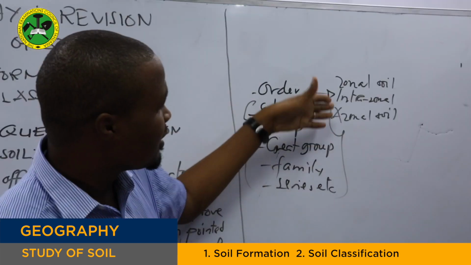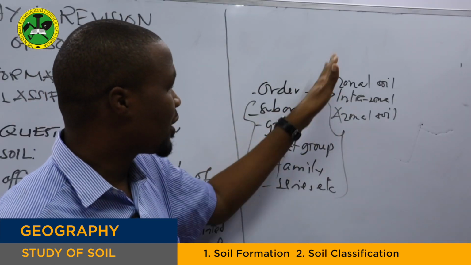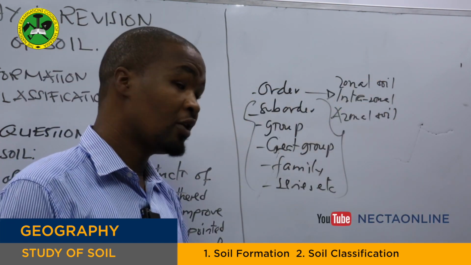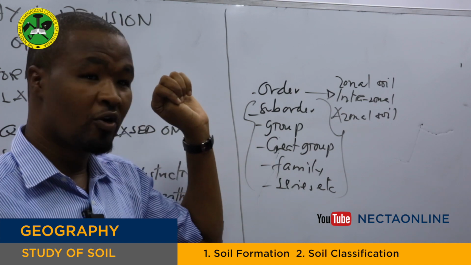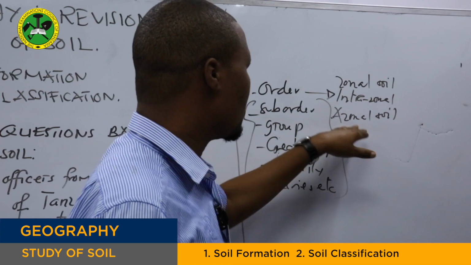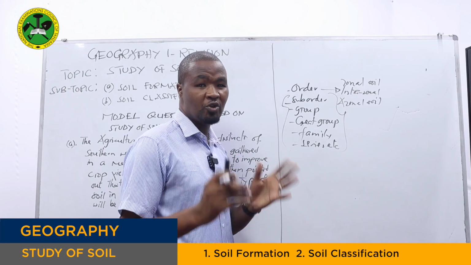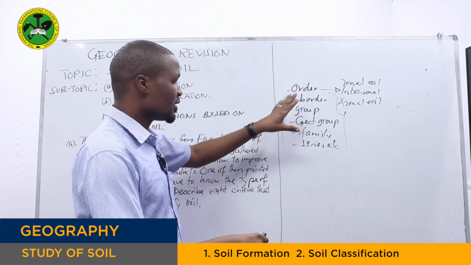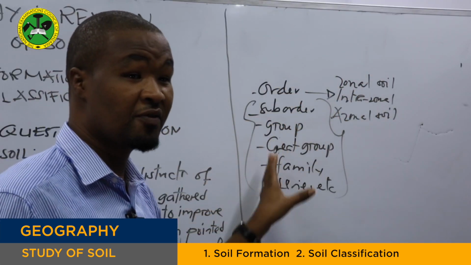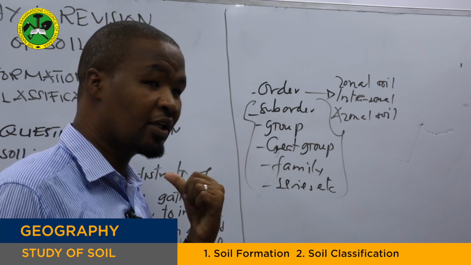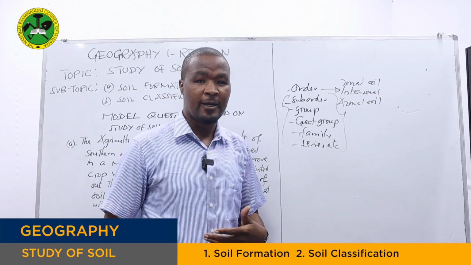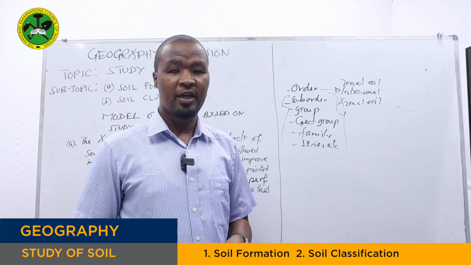So in a basic concept, you can classify soil into 3 groups. We have the matured soil, which we call the zonal soil order. We have the intrazonal soil order, meaning matured soil that lacks some condition to be purely matured. And then we have the azonal soil order, or the immature soil. These are not the criteria; these are a system of classifying soil. So let's see the criteria that they may use to classify soil, so that at the end they will get an increase in production within their districts.